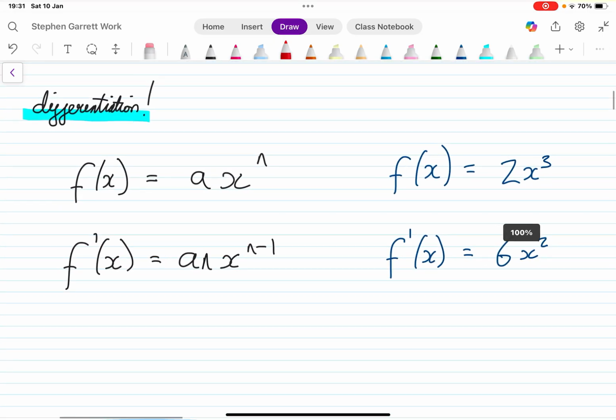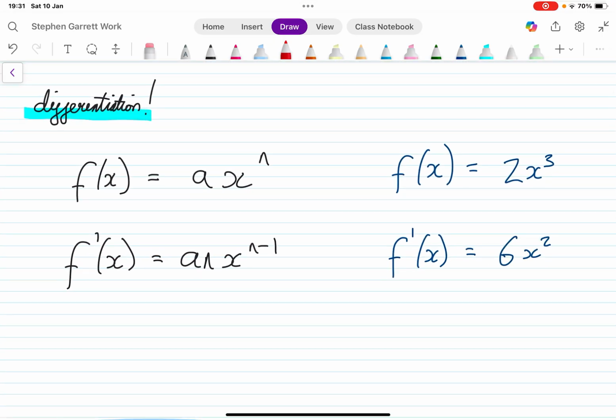So here are the rules for differentiation. We see that we're multiplying the coefficient by the exponent, and then we're taking 1 away. So let's look at this one last example here. So I've got 2 times 3 gives me 6, 3 minus 1 gives me 2.